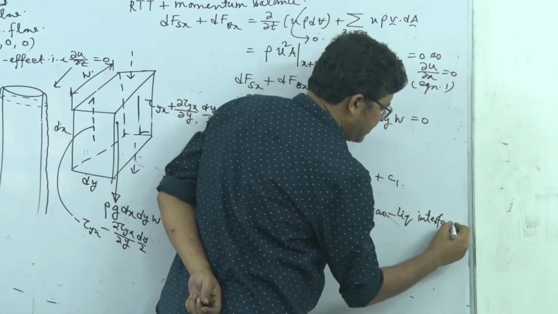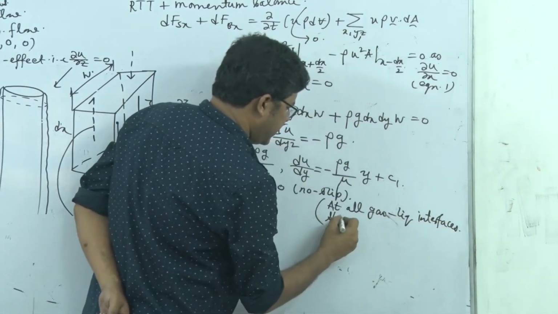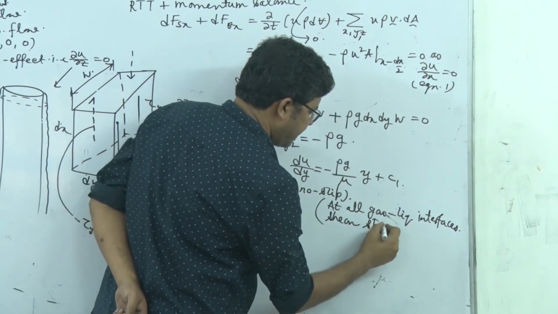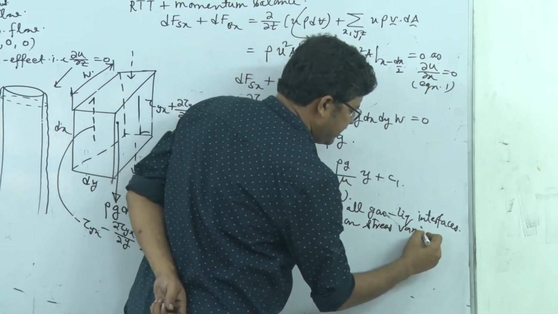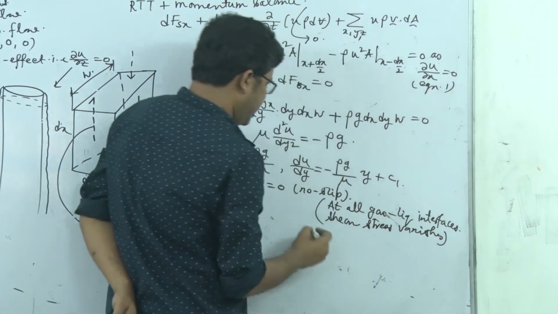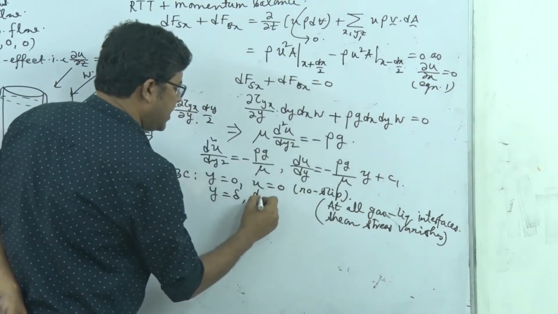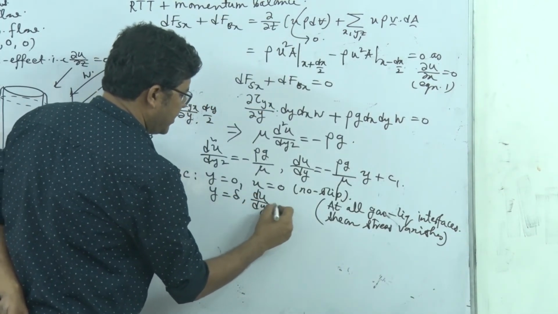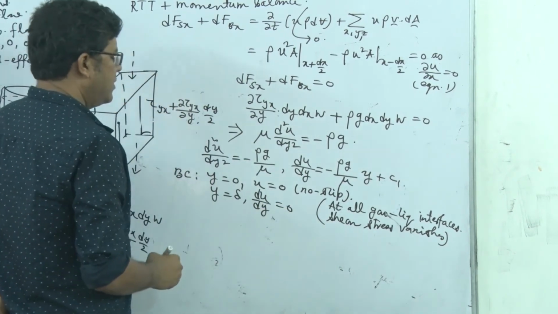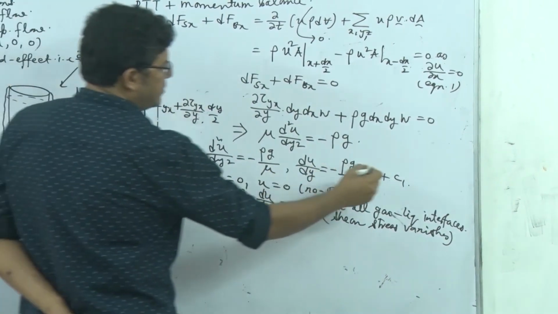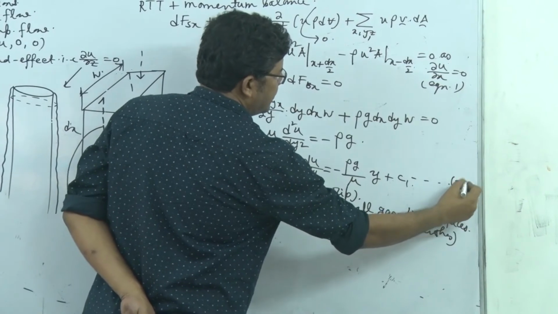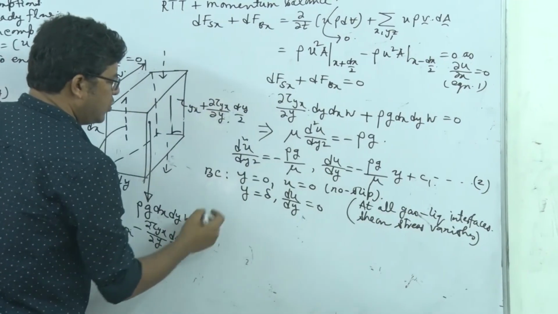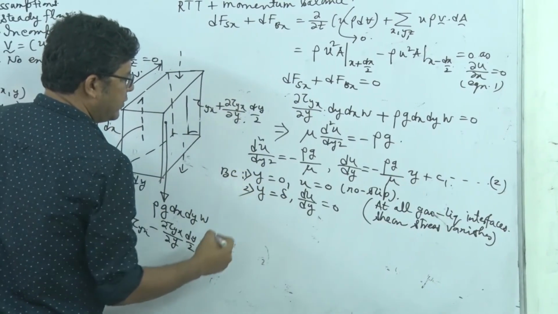That means at y equal to delta, shear stress equal to 0, so du dy will be equal to 0, right? So this is equation, say, 2. So this is boundary condition 1, this is boundary condition 2.